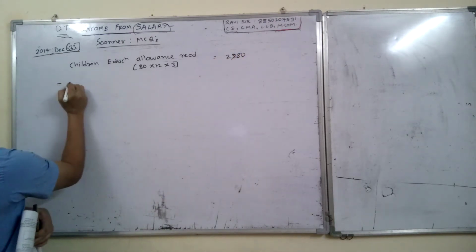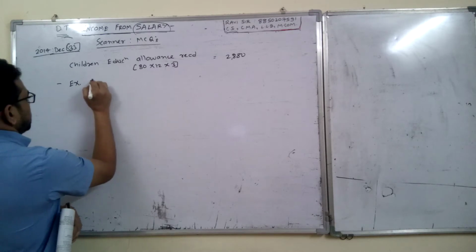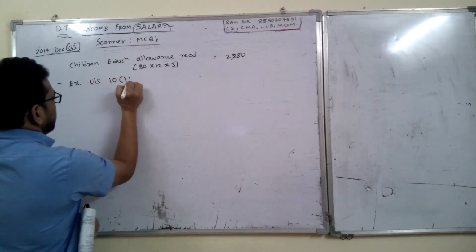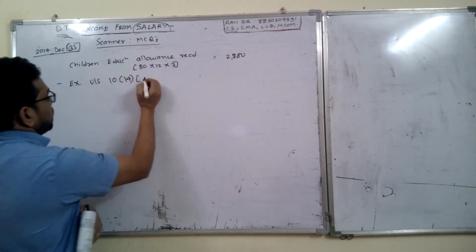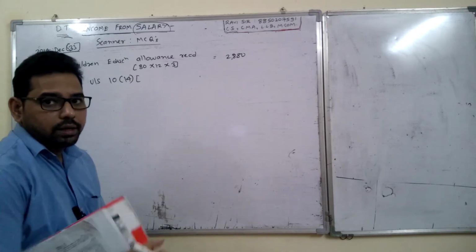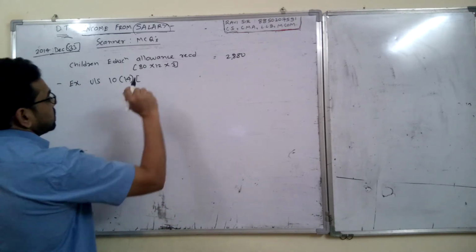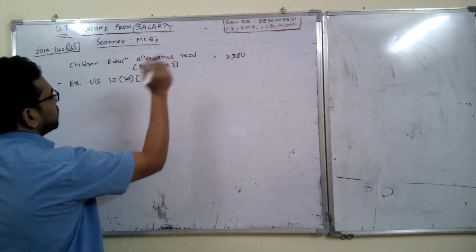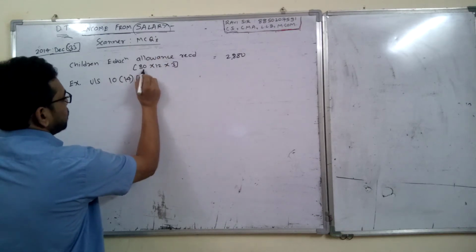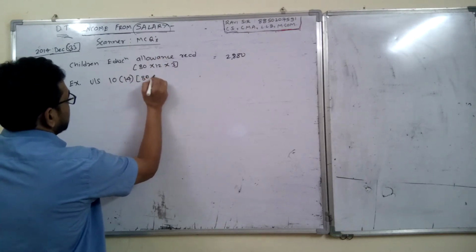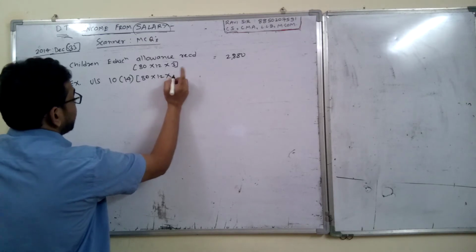And how much is exempt? Exempt under section 10(14), 100 per month per child, right? But that is the maximum amount, maximum 100 per month per child, but he has received only 80, so full 80 will be exempt per month per child, maximum 2 children.